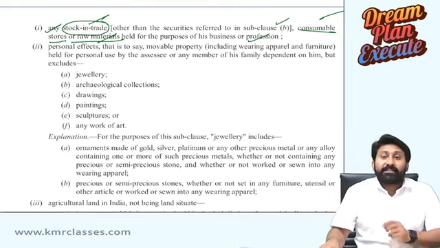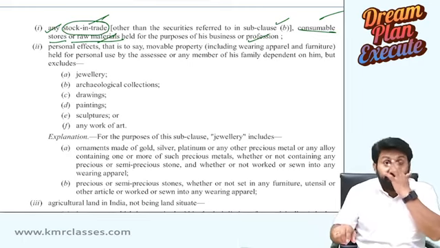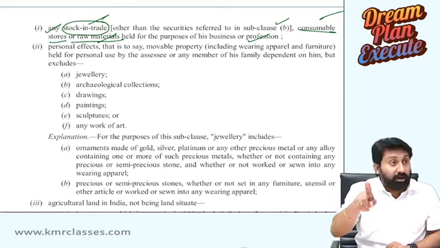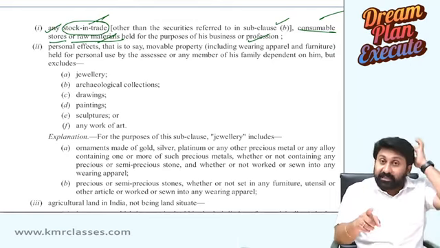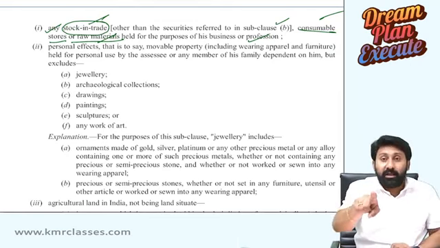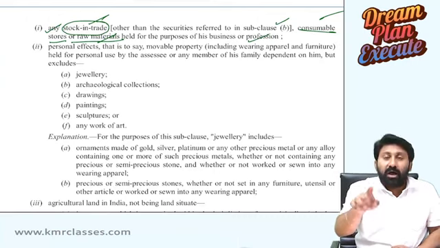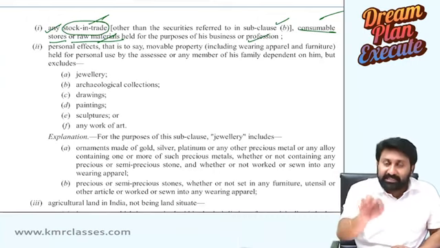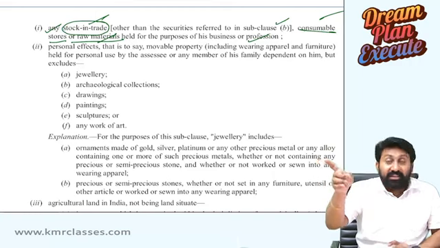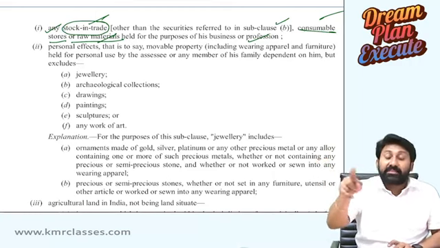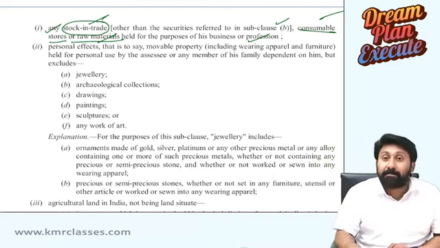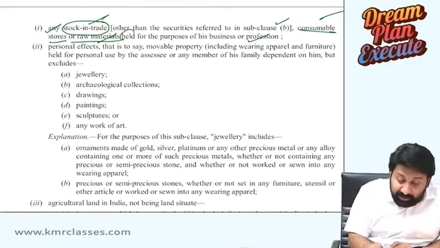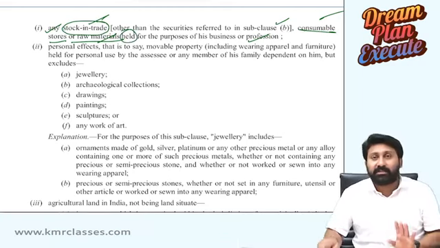Understood? If something is held as a stock in trade, I repeat again, if something is held as a stock in trade or as a consumable stores or as a raw material, in such case when he sells that, the resultant gain is already chargeable under the head business or profession, if that raw material and other things are held for the purposes of business or profession.